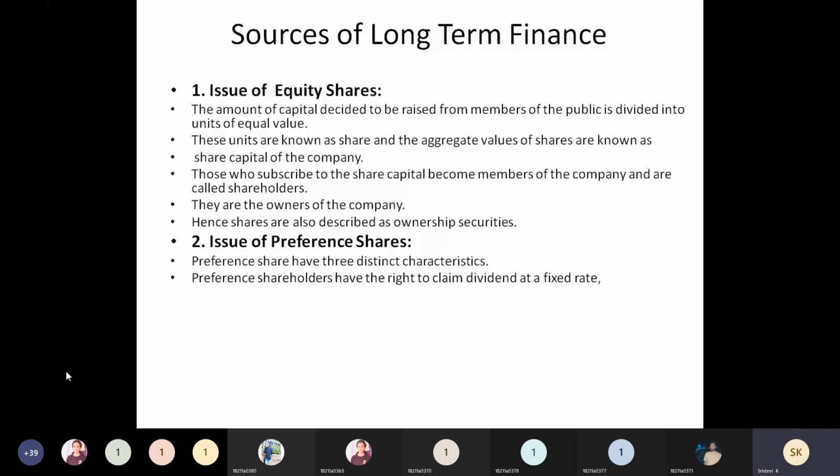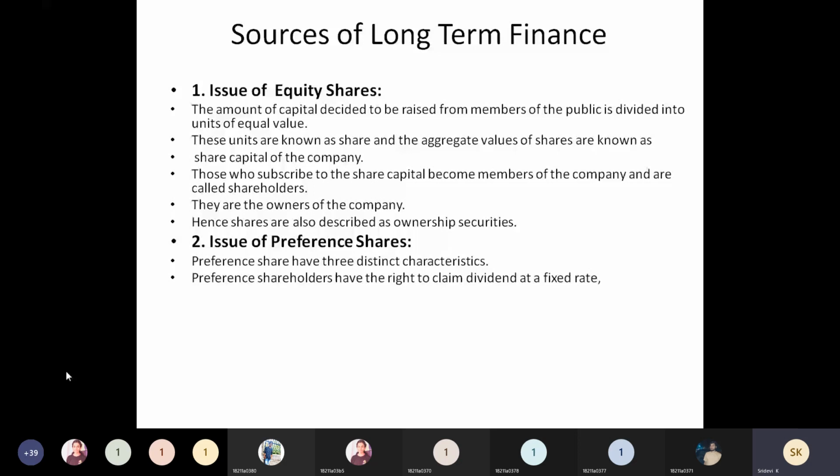And these people do not have the right to be involved in the management, so that is also one of the advantages to these companies. Unlike equity shareholders, they do not take part in the election of directors or in any general meeting. They are not directly involved, so the company keeps control over its management.